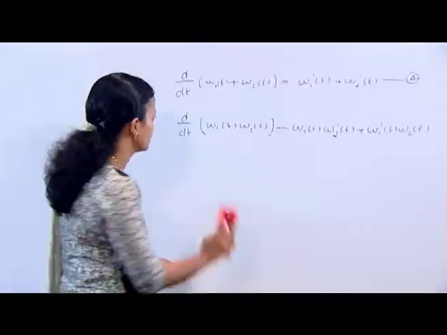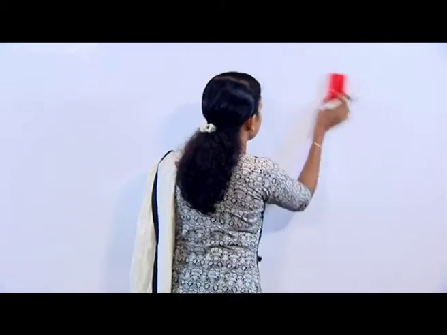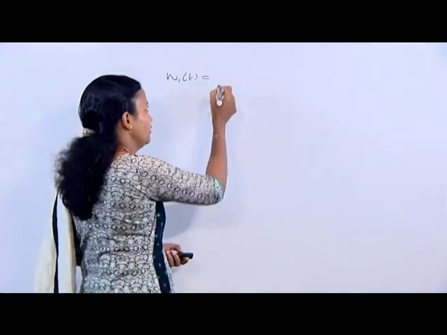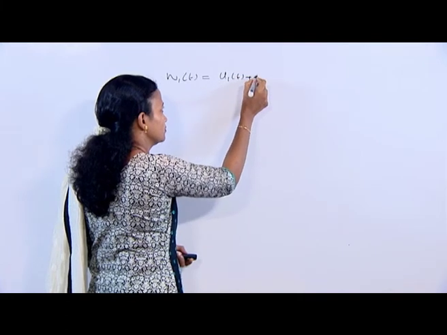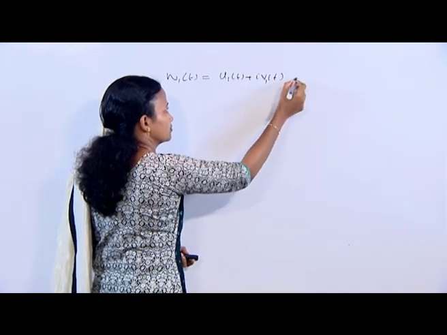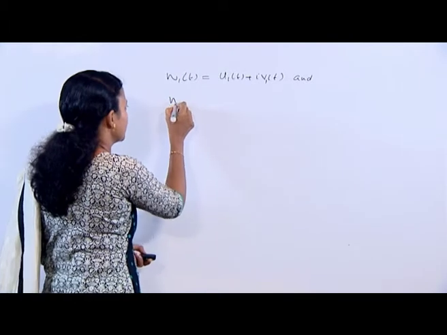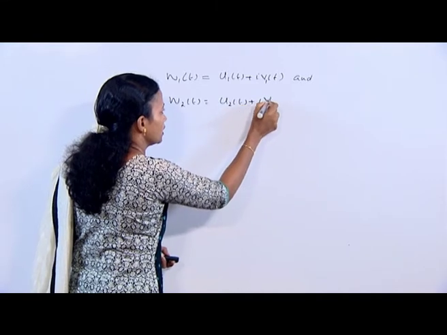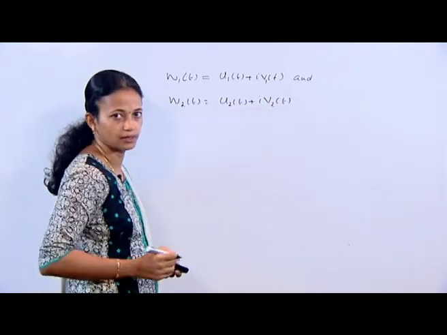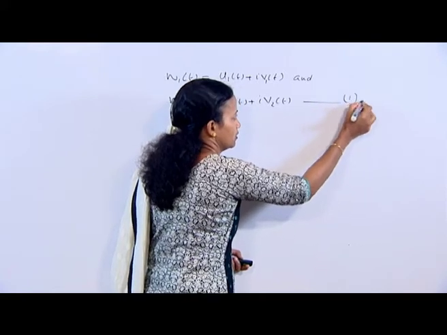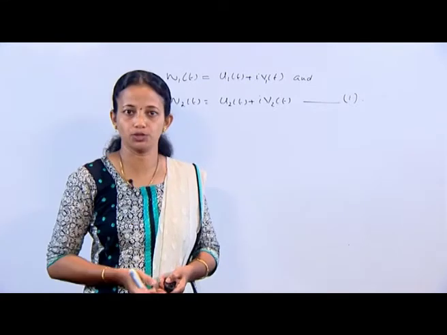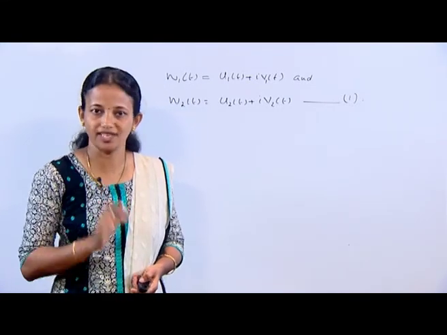That is, let w1 t be equal to u1 t plus i v1 t, and we can take w2 t equal to u2 t plus i v2 t, equation number 1, where the functions u1, v1, u2 and v2 are real valued functions of t.